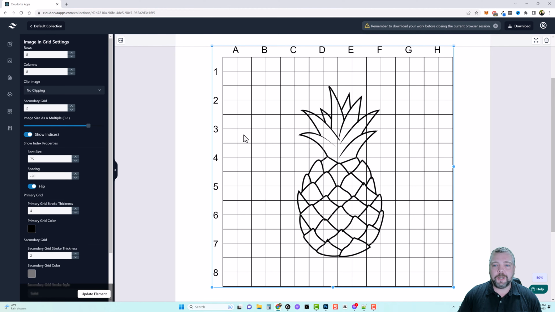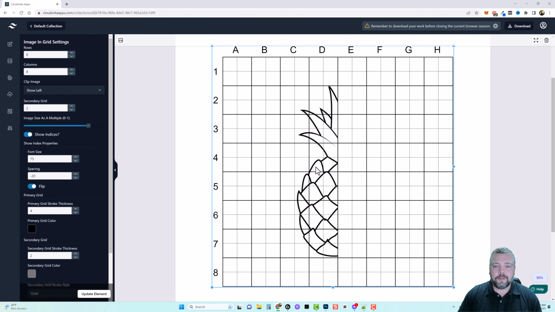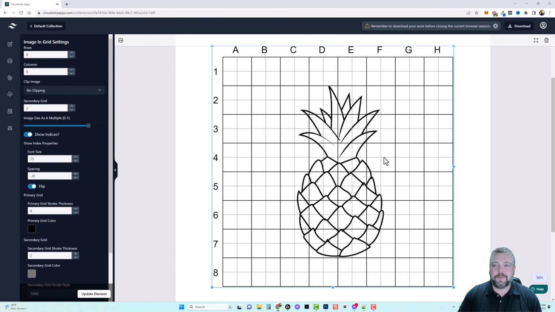So this is something pretty popular you see in coloring books and learn to draw books. So if we go to clipping, and let's just say we click on show left, and update, you're going to see it's only going to show half of the pineapple here. And that way they can try to redraw it on the right-hand side, but you have different options here. You can show the right side, the bottom, the top. So you have all different kinds of ways to split this up to have them to draw it. So I'm going to go back up here and just go to no clipping, and we're going to update it and leave it like this.